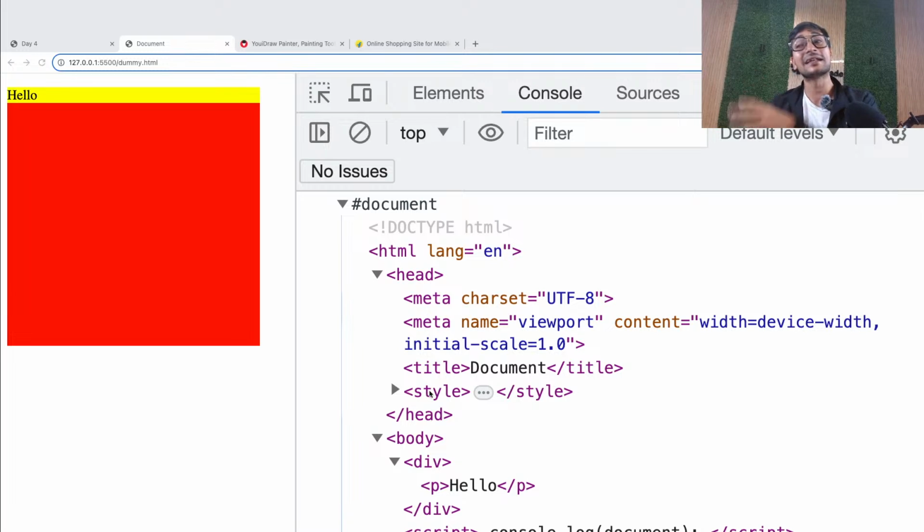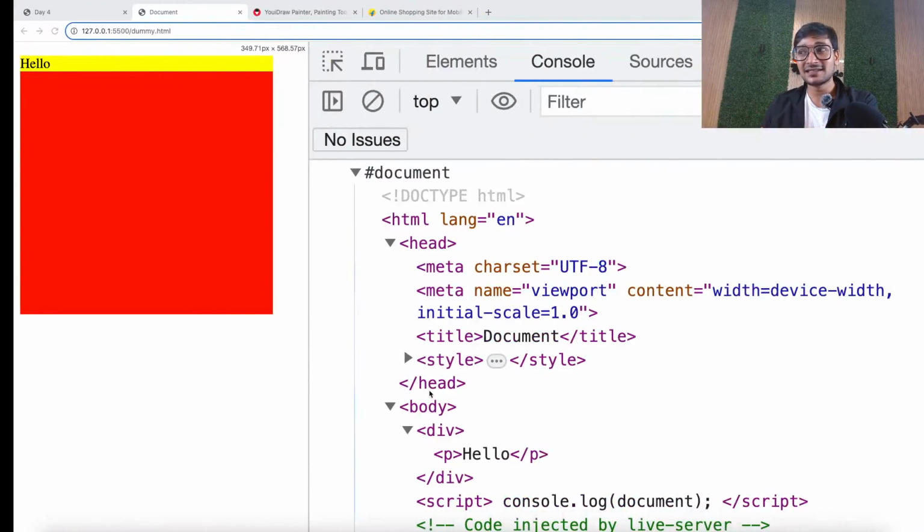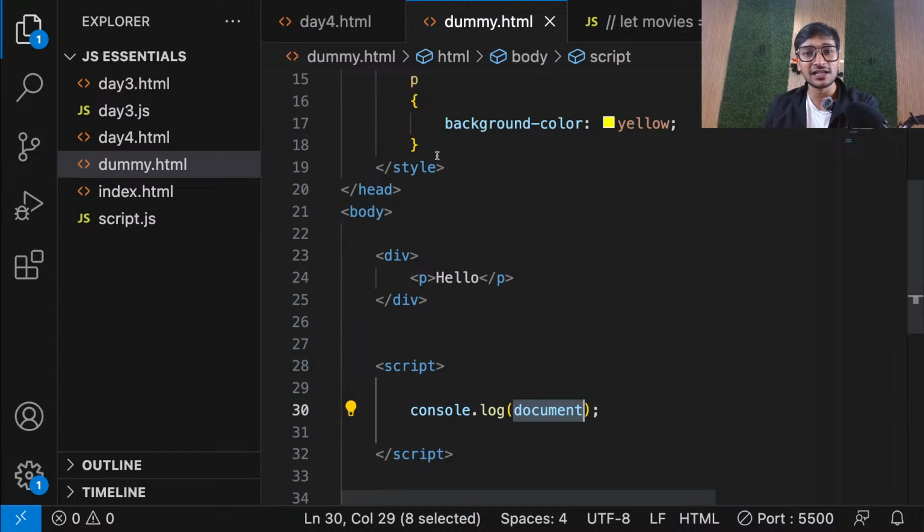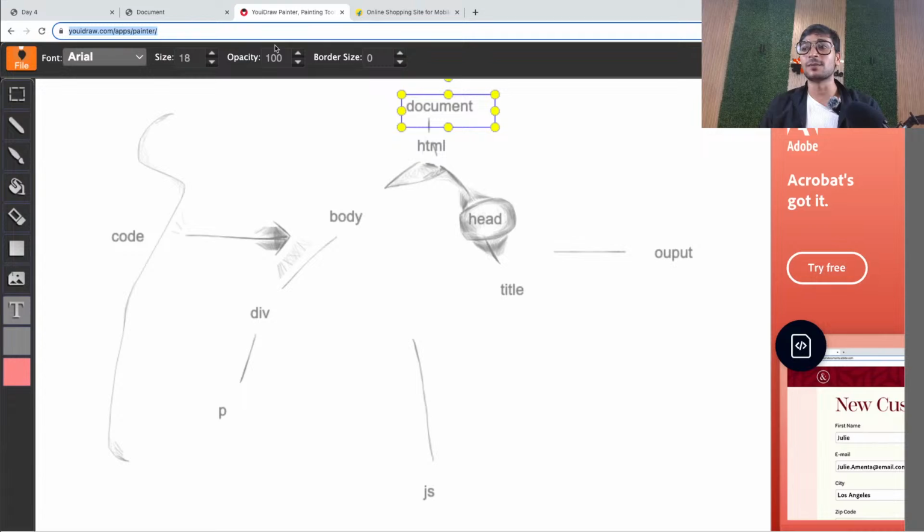It looks like your code, but it's a tree. It's never going to manipulate this code. Nothing will change here, but everything will be changed in the tree. So please don't forget this concept: JS will manipulate the tree, not the code. You can't see the code getting changed. You will only see the tree getting changed and your output getting changed. That's all.